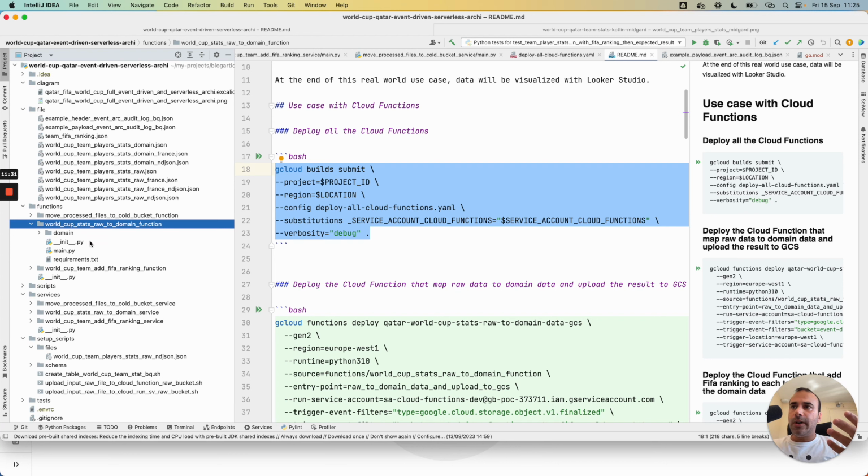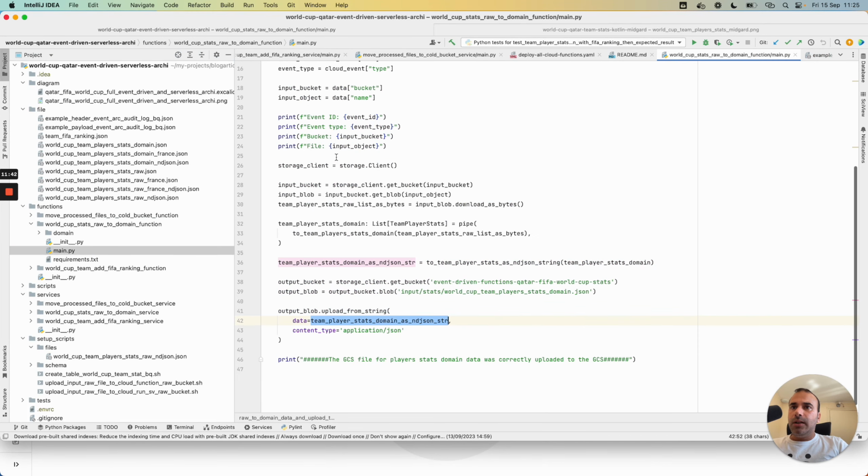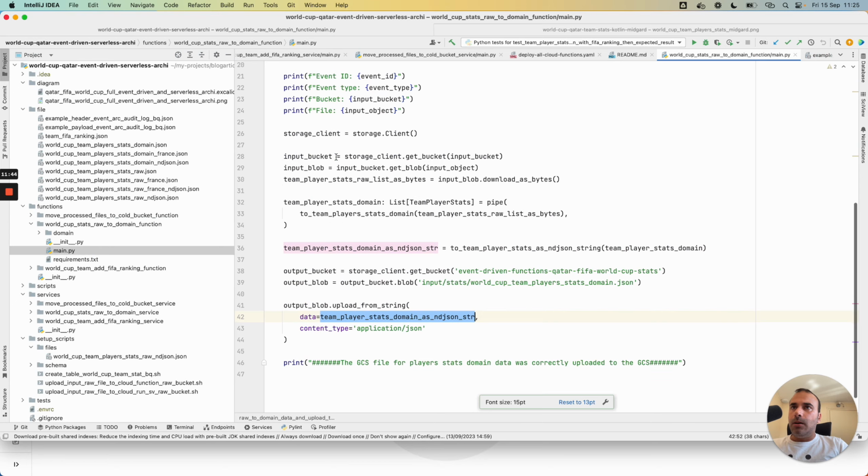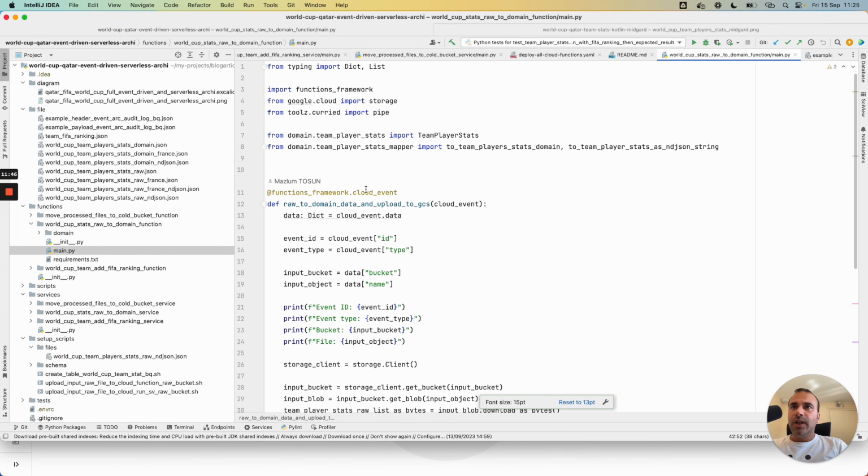To work correctly, I need to have, at the root folder of my cloud function, a main.py file, and this main.py file uses the Functions Framework and CloudEvent to receive the associated event. It corresponds to the entry point of my cloud function.